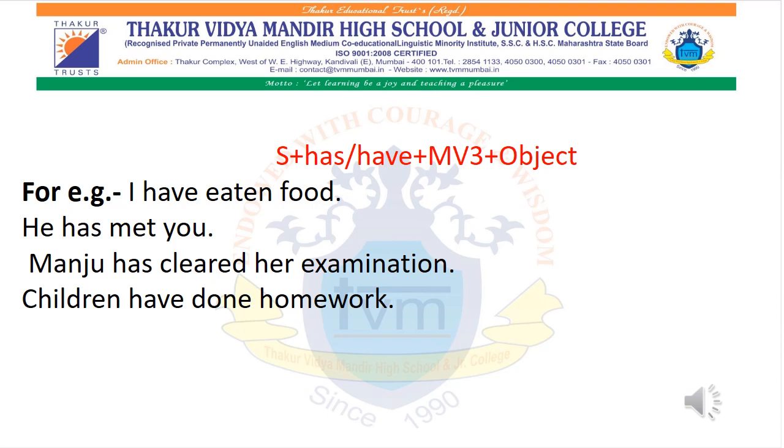Over here, present perfect tense, we have to first have a subject plus has or have plus main verb third form plus object. Over here, since it is I, so I have written have. I have eaten. Eaten is the main verb third form plus object. Object is food. Okay. The second sentence is he. He has met you. So he is a name of a particular person. Okay, it is not they. If it was they, then it would have been they have met you. So they means it is talking more than one person.